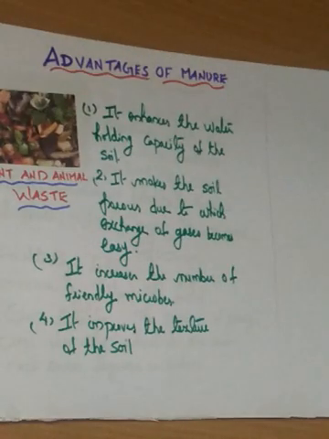Then what are the advantages of manure? There are 4 advantages. It enhances the water holding capacity of the soil. It makes the soil porous, due to which exchange of gases becomes easy. It increases the number of friendly microbes such as earthworms and other bacteria. And it improves the texture of the soil.